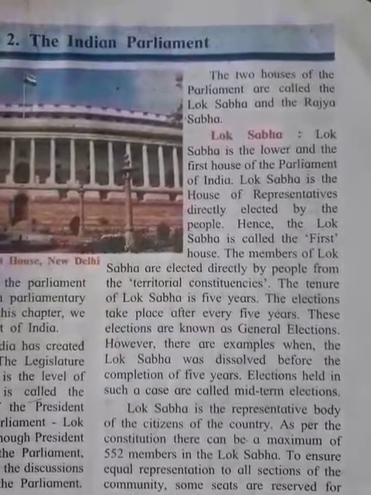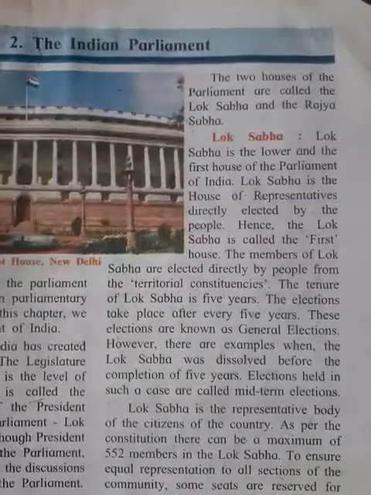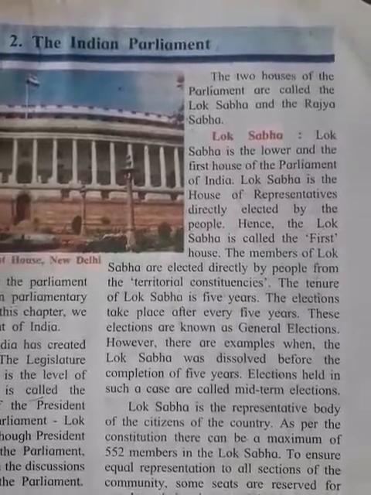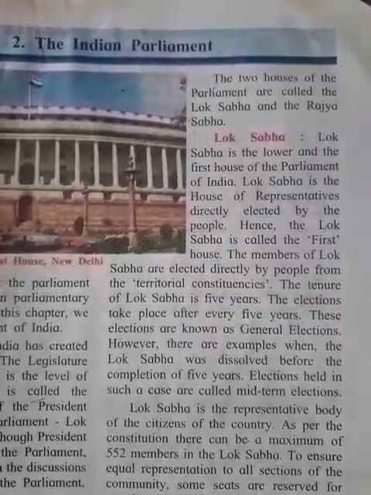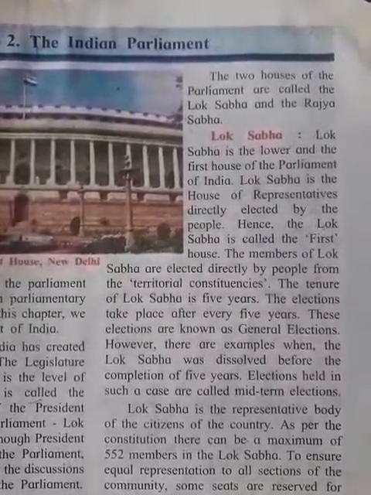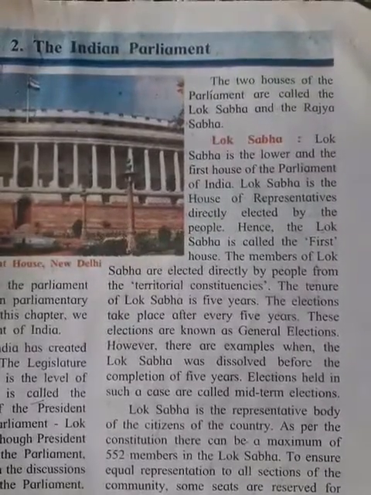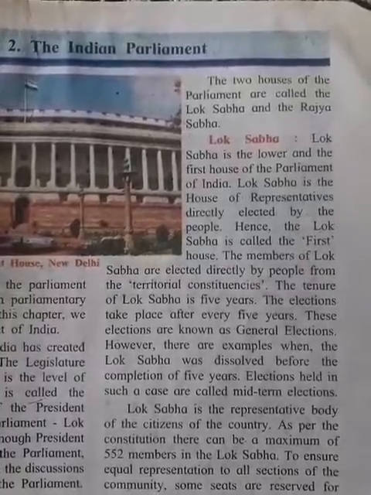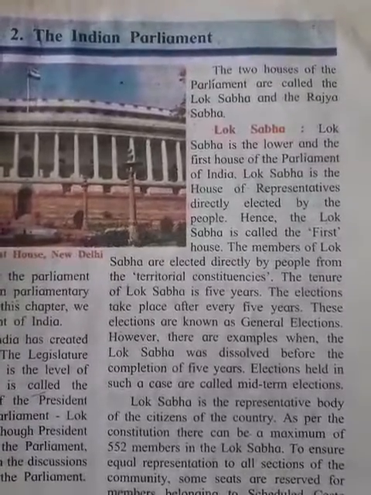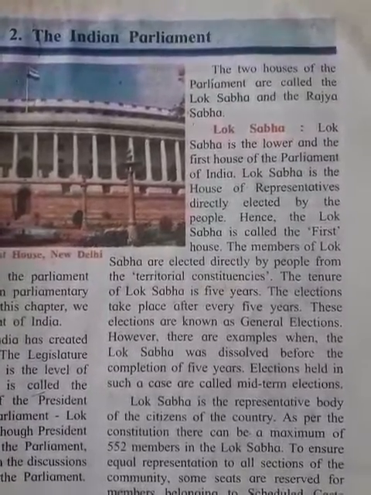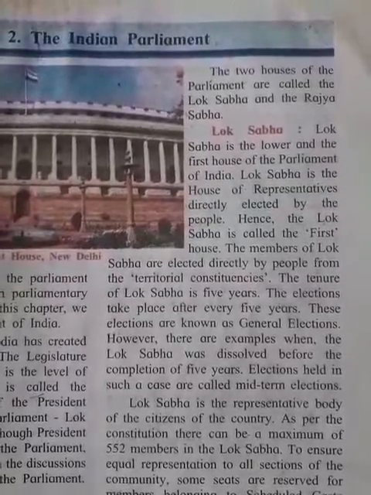the Parliament consists of the President and the two houses of Parliament, that is Lok Sabha and Rajya Sabha. Lok Sabha is the lower and Rajya Sabha is the higher house of the Parliament.